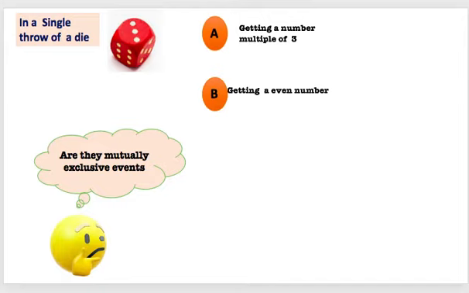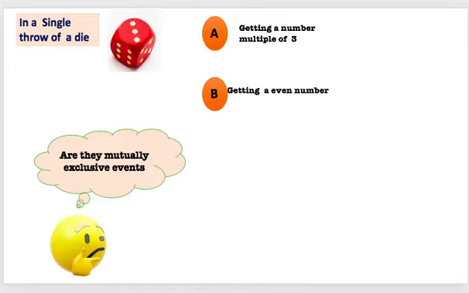I'm giving you one situation. In a single throw of a die, the event A is getting a number multiple of 3. So you have to check whether they are mutually exclusive or not. Let me see what the outcomes are over here.